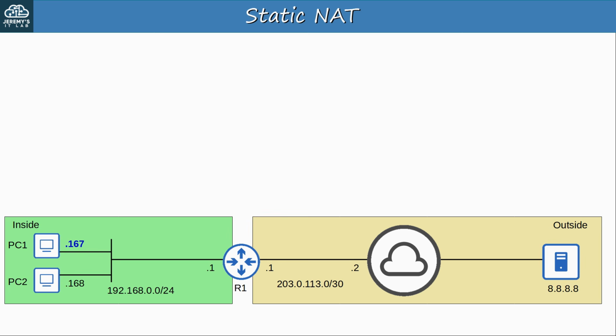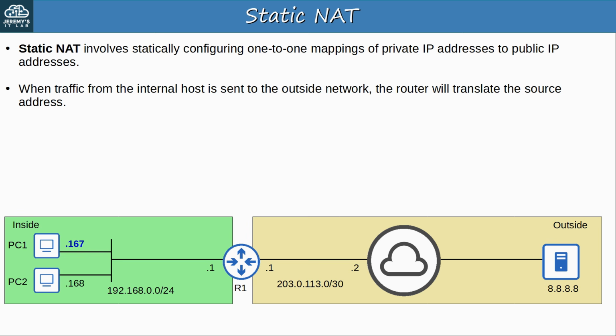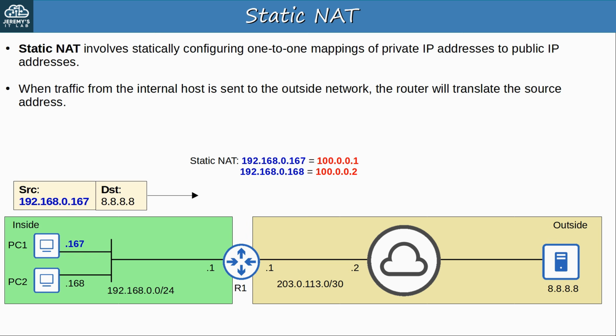First, some review about static NAT. Static NAT involves statically configuring one-to-one mappings of private IP addresses to public IP addresses. When traffic from the internal host is sent to the outside network, the router will translate the source address. So I have mapped inside local address 192.168.0.167 to inside global address 100.0.0.1, and also mapped 192.168.0.168 to 100.0.0.2. Then, if, for example, PC1 wants to access the server at 8.8.8.8, it sends a packet with